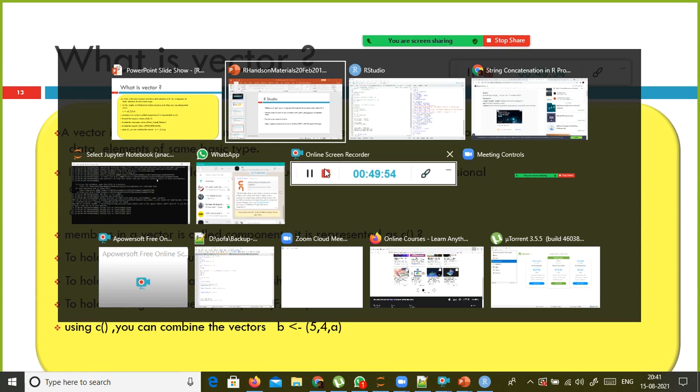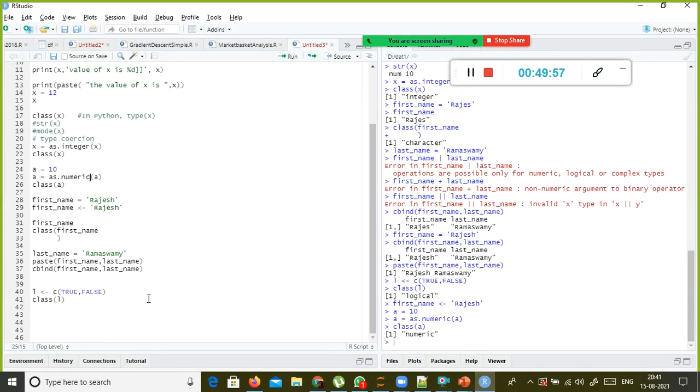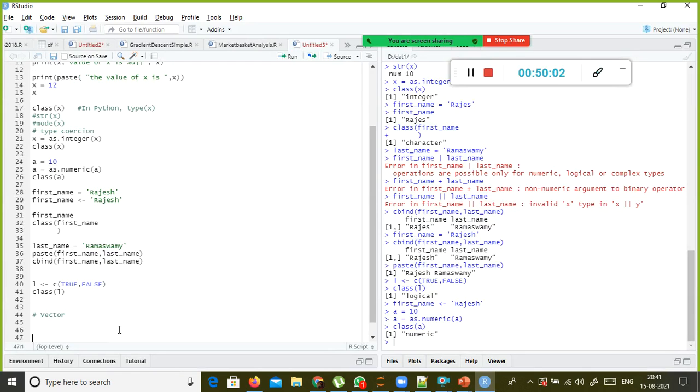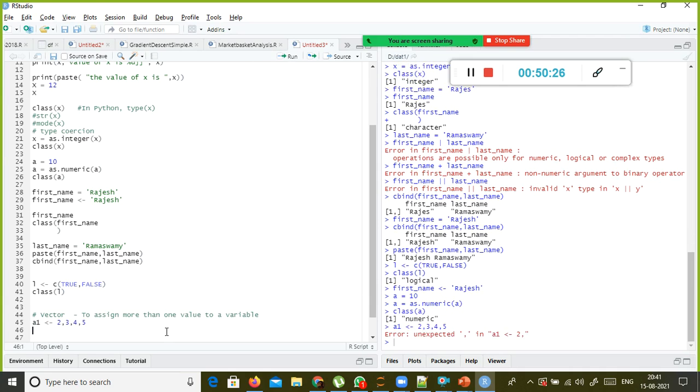Okay, we will see how to define a vector. If you want to assign more than one value to a variable, use something called a vector. Unlike Python, for example a1 equal to 2, 3, 4, 5, if you give it like this, it will throw an error in R. You cannot assign multiple values to a variable.